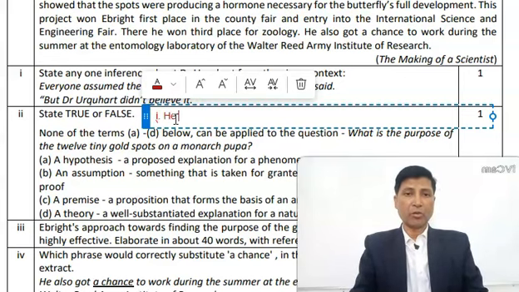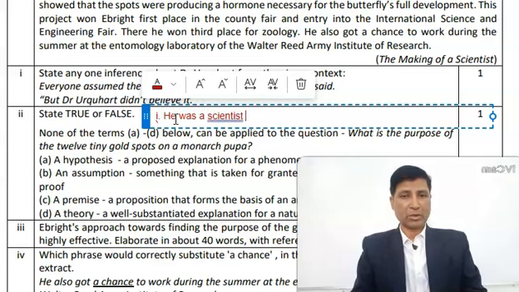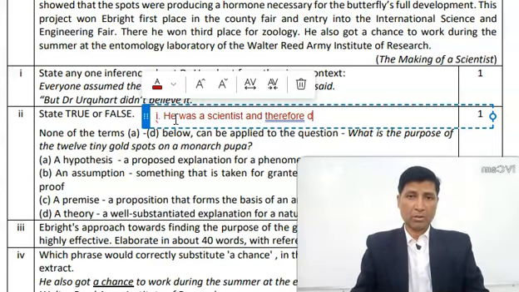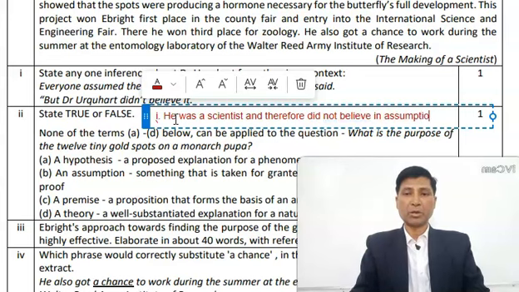He, that means Dr. Urquhart, was a scientist, and therefore did not believe in assumption.